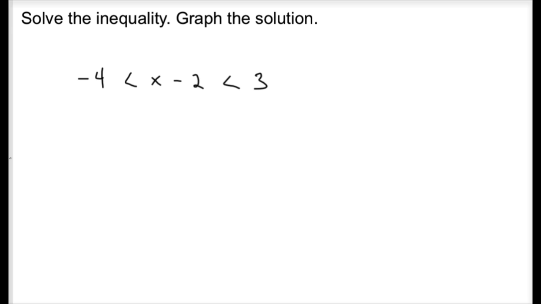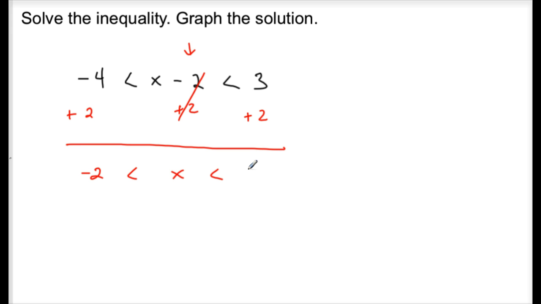So, solve the inequality and graph the solution. -4 is less than x minus 2, which is less than 3. I want to solve this for x, so I want to get rid of this -2. I'm going to add 2, but now I have different sides, so I need to add 2 to each part. I'm going to do it simultaneously, rather than splitting up the inequality. So -4 plus 2, I get -2 is less than x, which is less than 5.